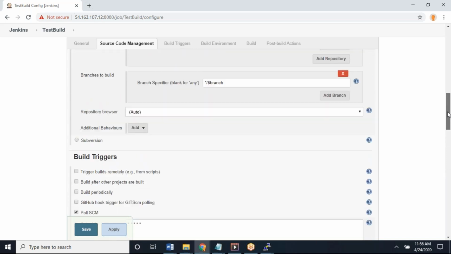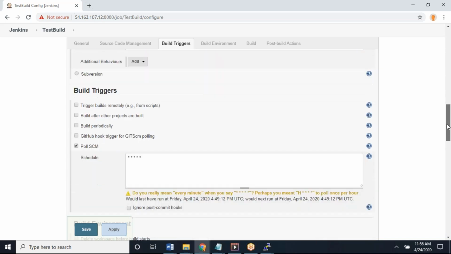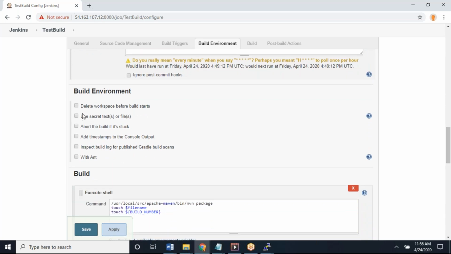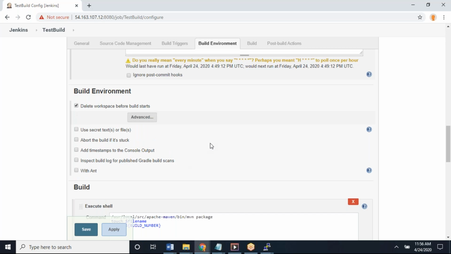Build environments. So, delete workspace before build start. This is a general concept, guys. The best practice is to delete your workspace directory every time you're getting the code into the workspace. So delete that, clean up that workspace. That is what this option does, so that you will get a fresh workspace every time. The same directory will be recreated every time. That would be fresh. So the best practice is this option.